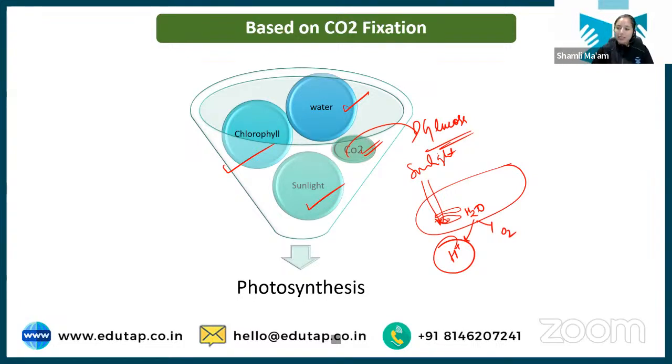Chlorophyll will trap the sunlight, and with the help of this sunlight, the water will split into hydrogen ion and oxygen. Oxygen gets released into the atmosphere. Hydrogen ion helps in activation of some energy packets, and these energy packets' activation will lead to the conversion of carbon dioxide into the glucose. Okay, I hope this is clear.